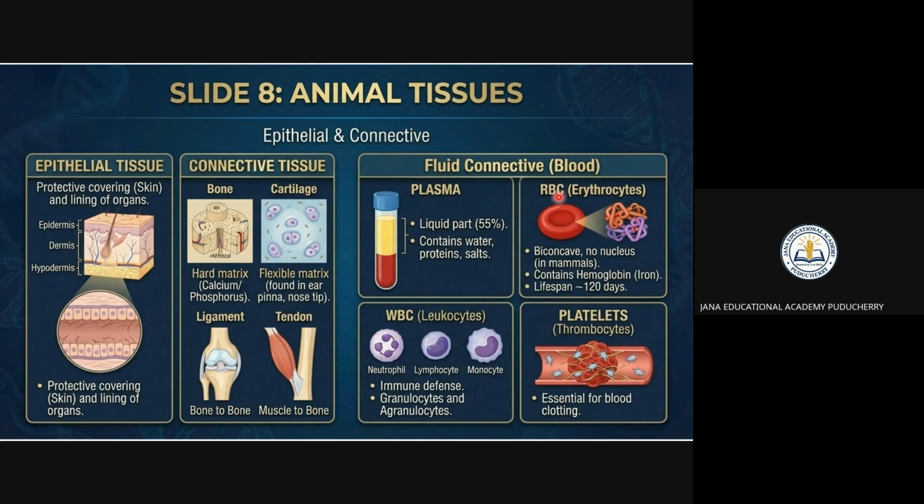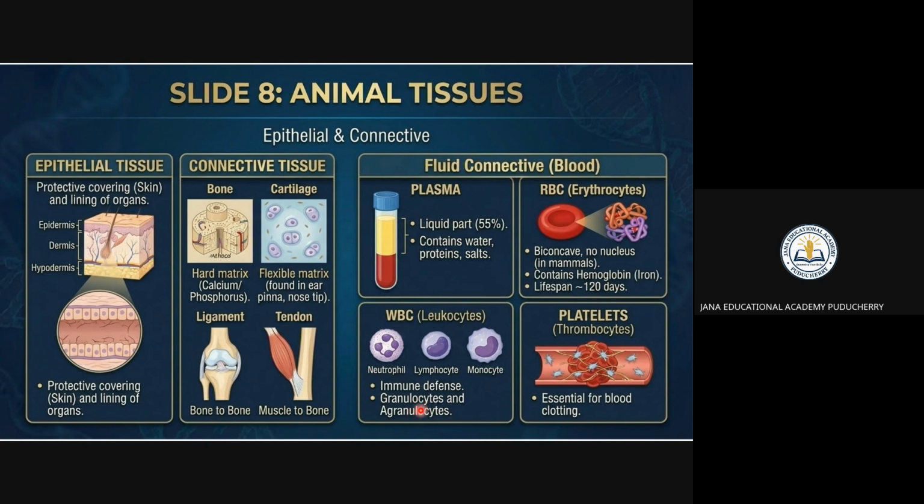You have neutrophils, lymphocytes, and monocytes. This is the immune defensive system. Suppose any disease happens, the first immunity comes from the WBC, the white blood corpuscles only.